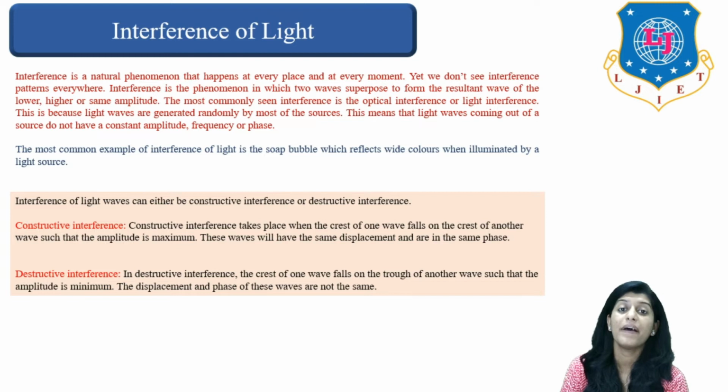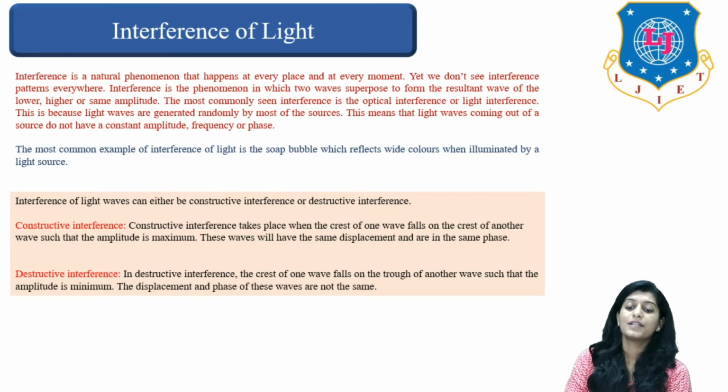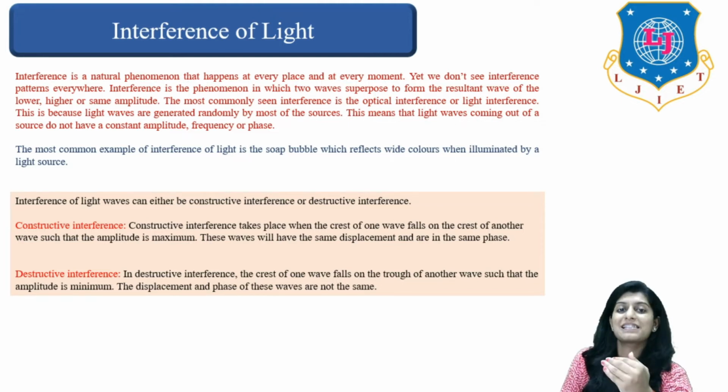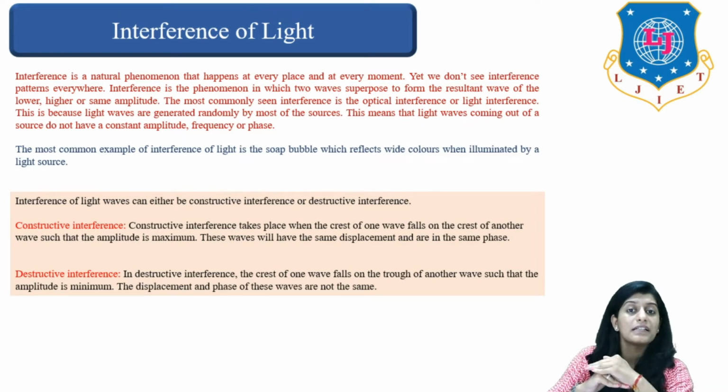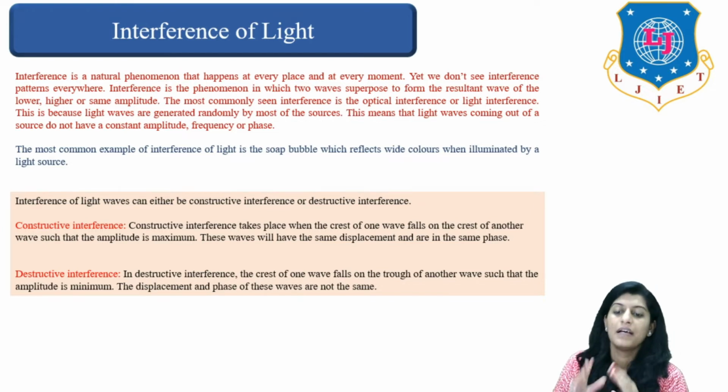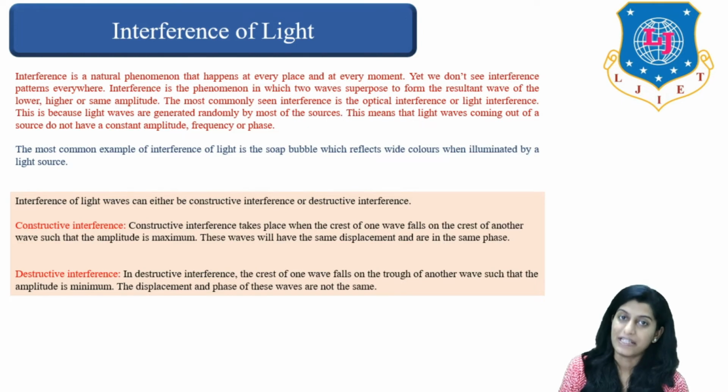So what do we mean by constructive interference? Constructive interference takes place when the crest of one wave falls on the crest of another wave such that the amplitude is maximum, right? When the crest of one wave falls over the crest of another wave, in that case the amplitude is maximum. That is known as constructive interference. These waves will have the same displacement and are in the same phase.